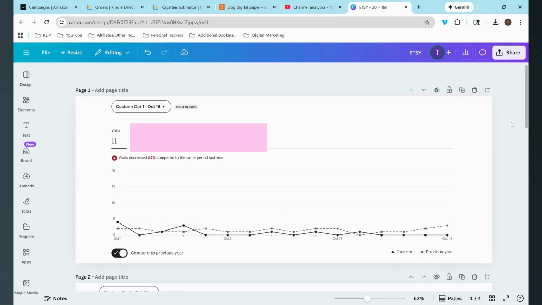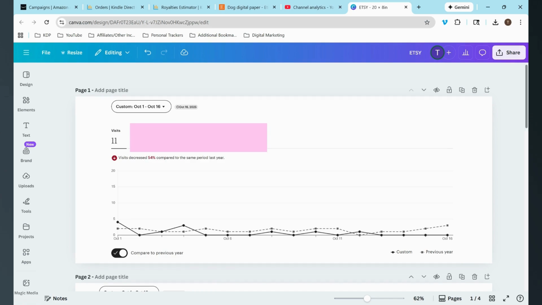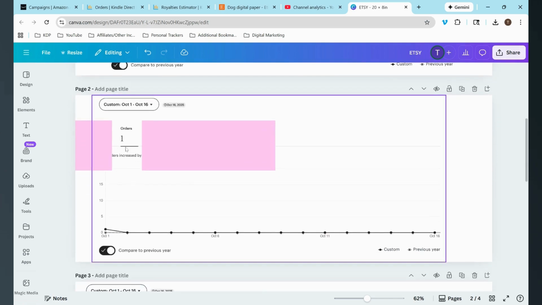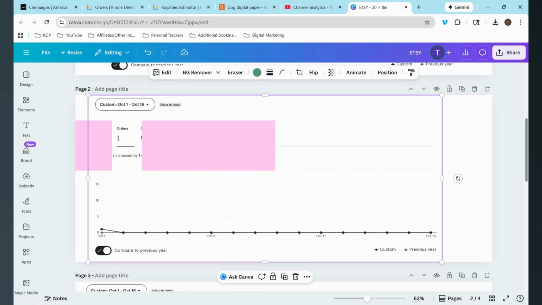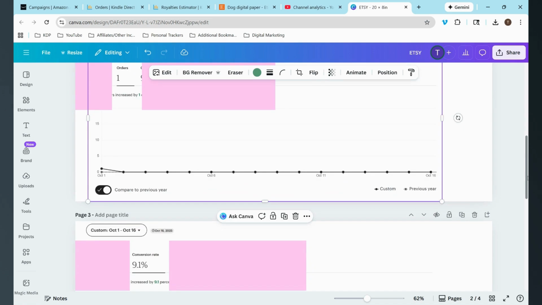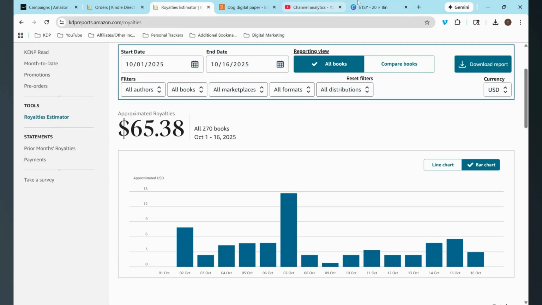So then for Etsy, for October 1st, 2025 to October 16th, 2025, I got 11 visits on this Etsy shop, if that makes sense. They decreased 54% compared to 2024. That's okay. I got one order, which increased by 1 compared to 2024. And I got the order on October 1st, which is kind of interesting since Amazon KDP doesn't have an order on October 1st, but I got one on Etsy.